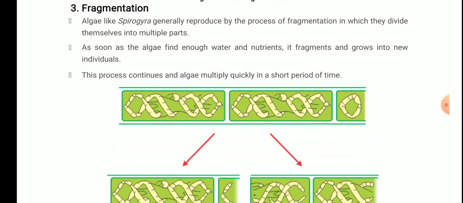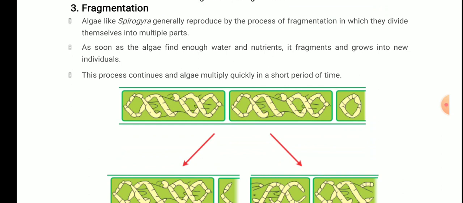As the name suggests, fragmentation means breaking into pieces, and each piece grows into a new individual. Where does it occur? It occurs in algae like Spirogyra. These generally reproduce by the process of fragmentation, in which they divide themselves into multiple parts. But when they multiply is the important condition: when the algae find enough water and nutrients.